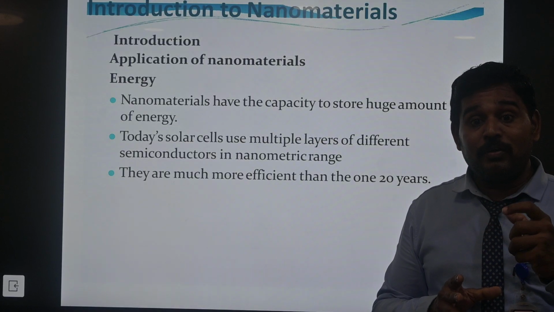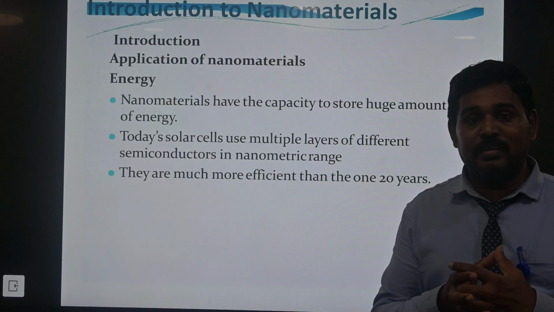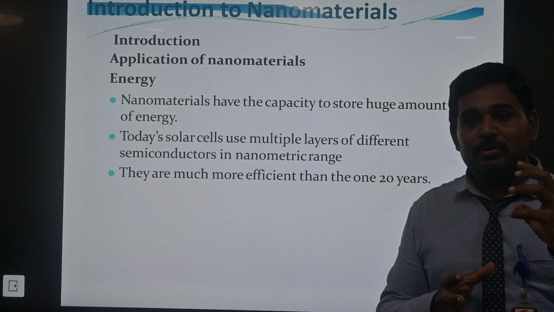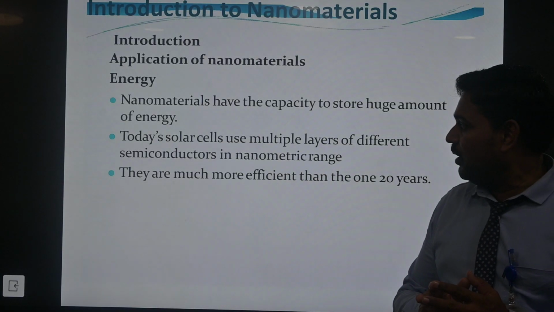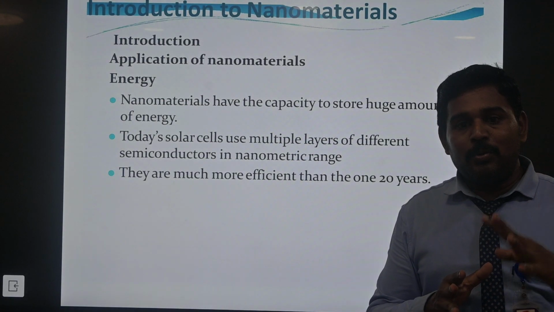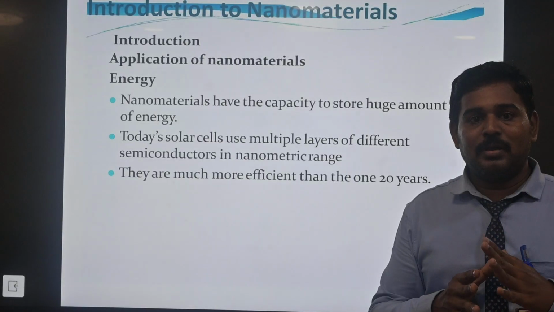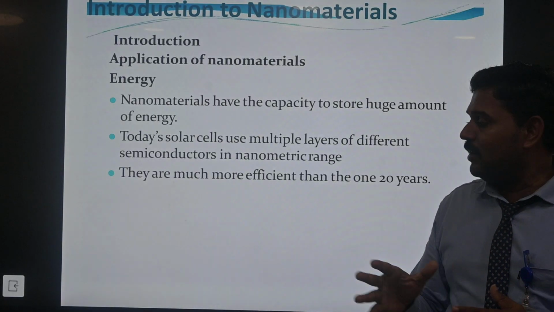A huge amount of energy will be stored in a capacitor. The semiconductor device will store a huge amount of material. Today's cells have multiple layers of different semiconductor nanoparticle units. The semiconductor layer will be a coating of thin film. The thin film coating will be used to handle a large amount of energy in a device.